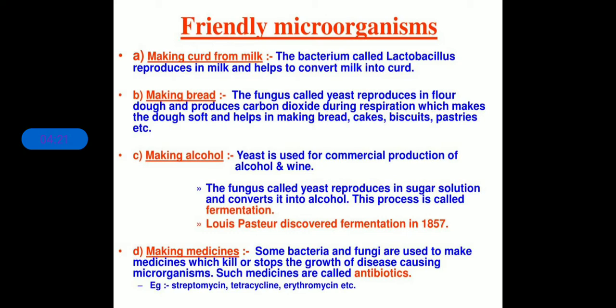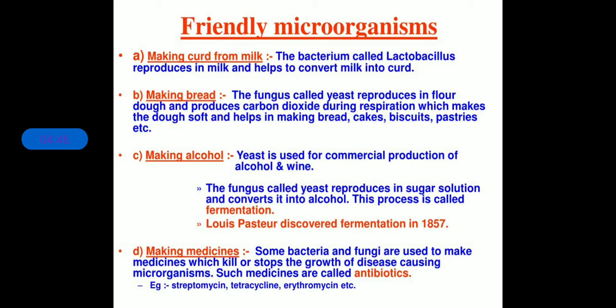Now the second application is making bread. For making bread, we need to use yeast. That is a unicellular fungus, yeast. You need to add yeast to it, and it makes the bread fluffy. Yeast reproduces rapidly and produces carbon dioxide and alcohol during the process of breaking down of sugar.